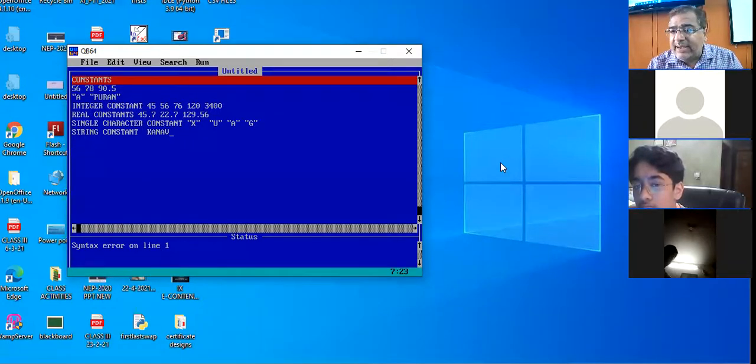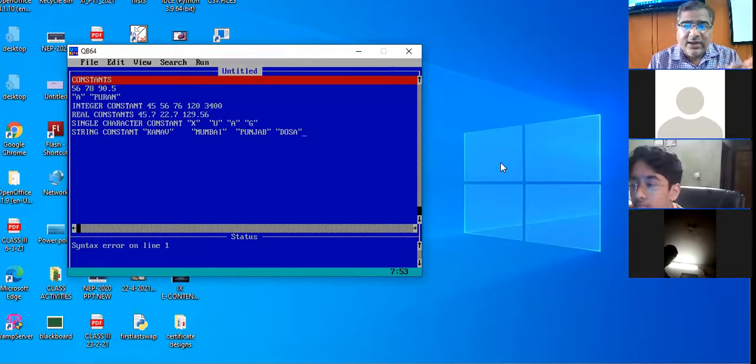And a string in QBasic programming is always enclosed in double quotes. Any string, whether you are taking the name of a city, name of a state, or any dish name.